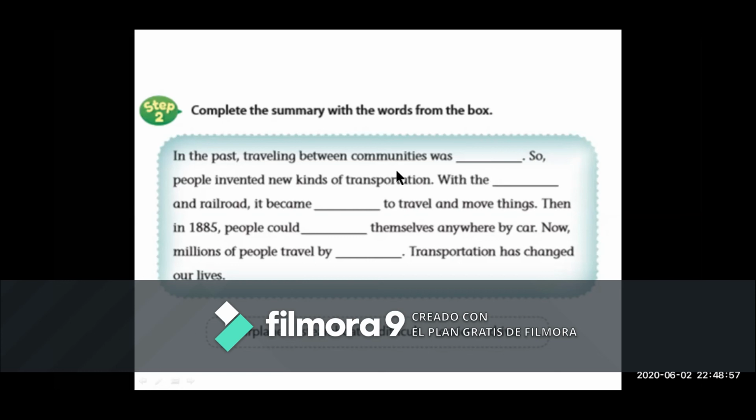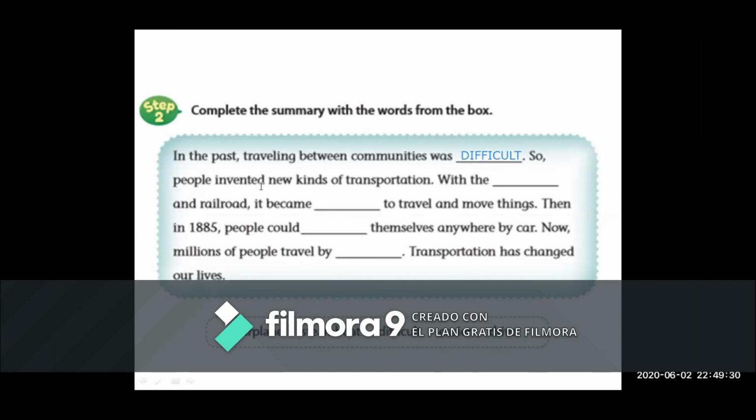Okay, let's read and complete with the words from the box. In the past, traveling between communities was, let me give you a clue, easy or difficult? Difficult, right? So, difficult is the correct answer. Okay, let's continue.